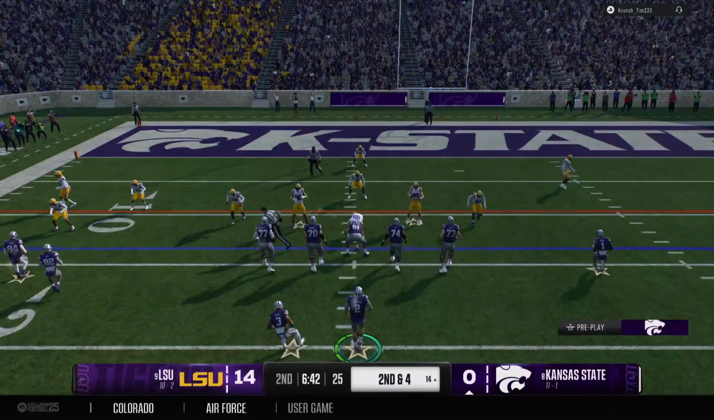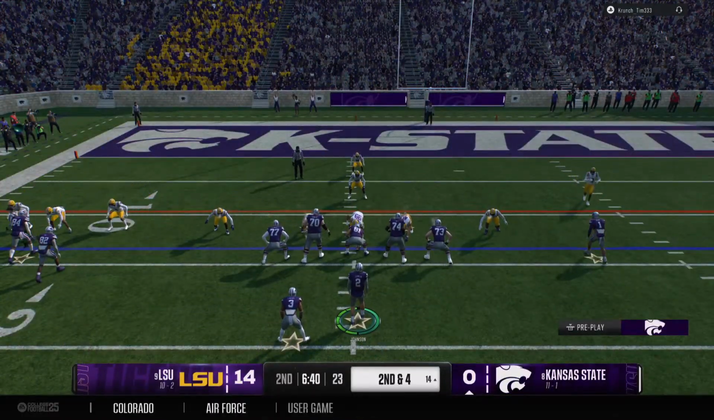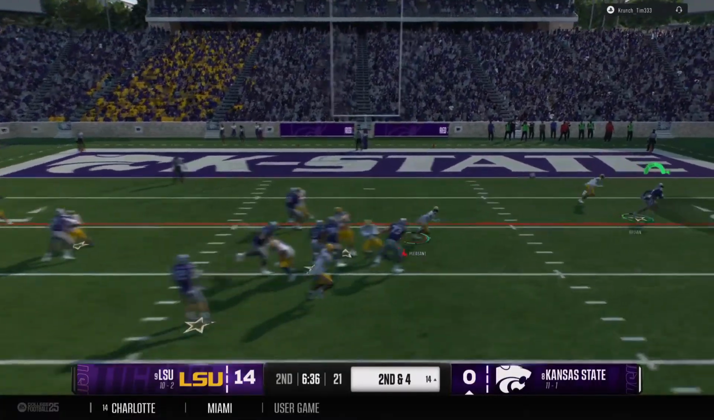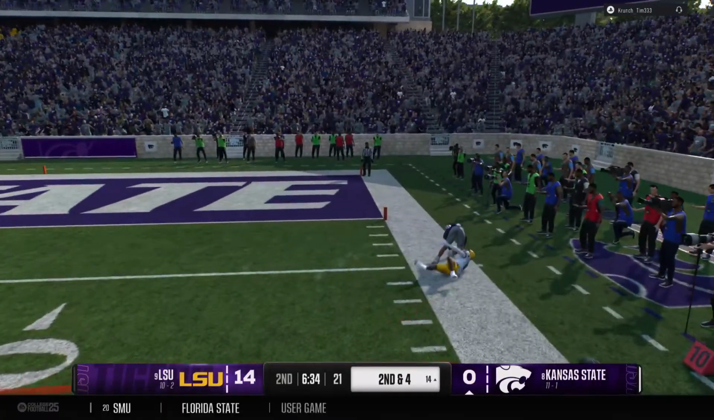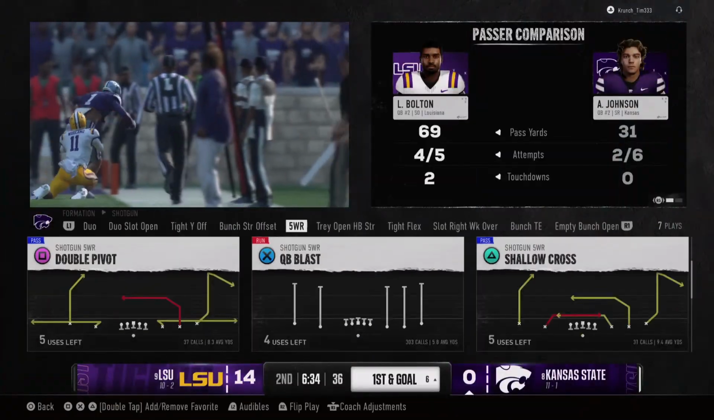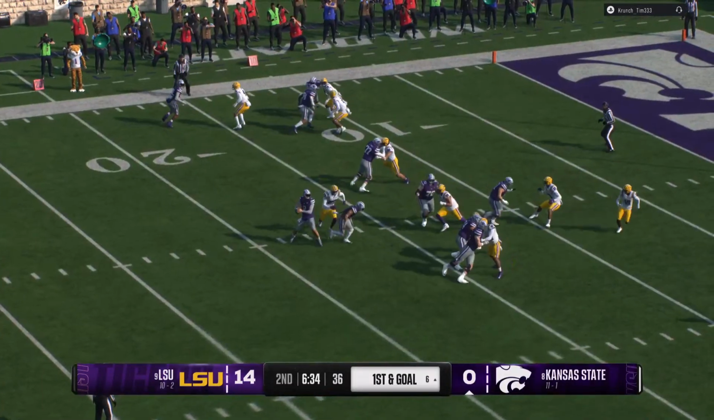Here comes a crucial second down play. Every yard tough to find down here in the red zone. Catch made, looking for the goal line. He'll step out after a nice gain there, and the offense will have first and goal.